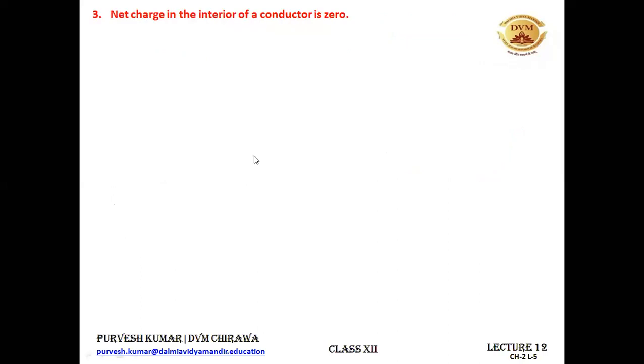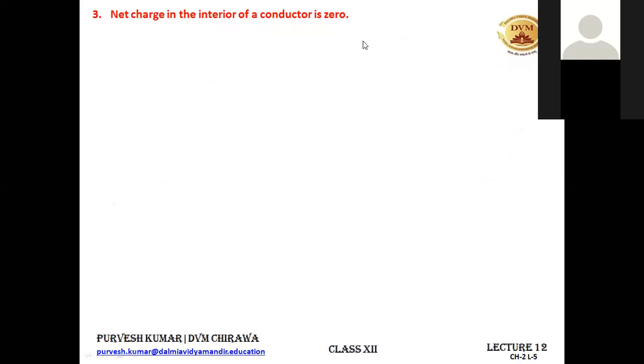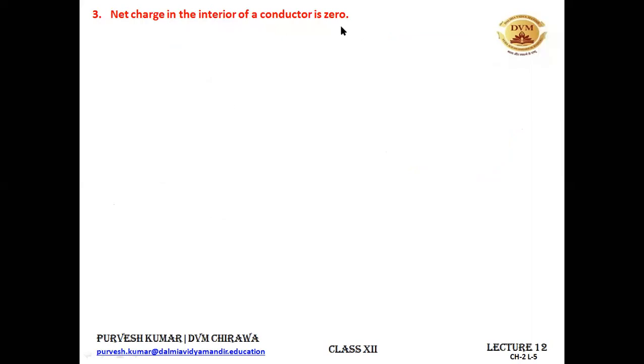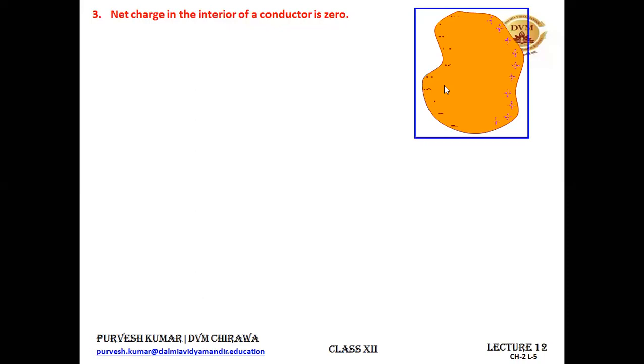The third point says that the net charge in the interior of a conductor is 0. So no net charge is there in the interior of a conductor. Let's consider that there is one conductor. This is my conductor, and it is charged. It is having some charge. So all the charges are residing on the surface of this conductor. There is no charge present inside the conductor.